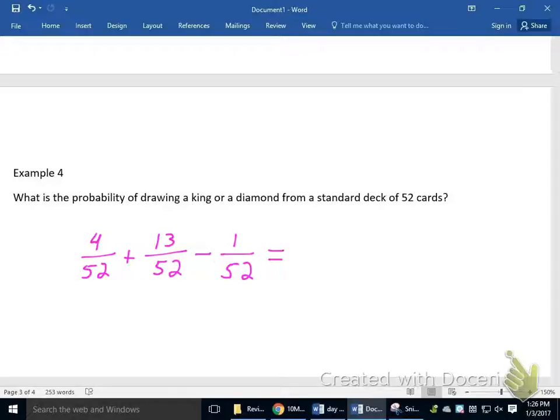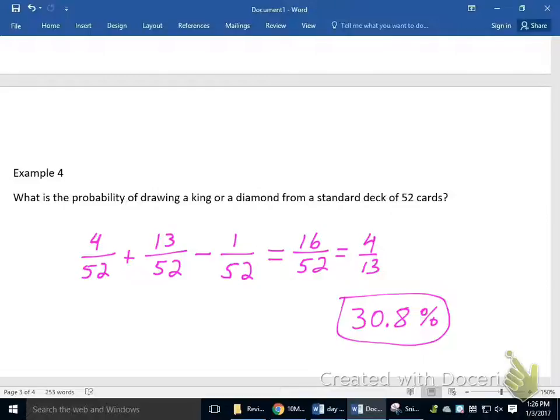And now I'll be able to get my answer. So I've got 4 plus 13 is 17, minus 1 is 16 out of 52. That is 4/13. And if I type that in my calculator, I get 0.3076. So I'm going to write that as 30.8%. And I've got my answer.